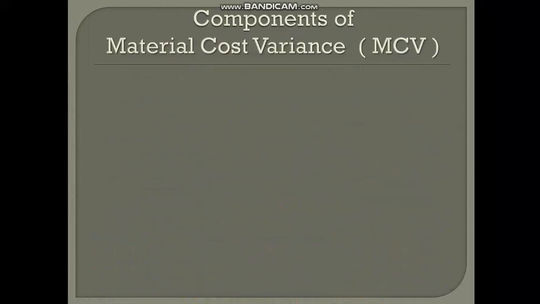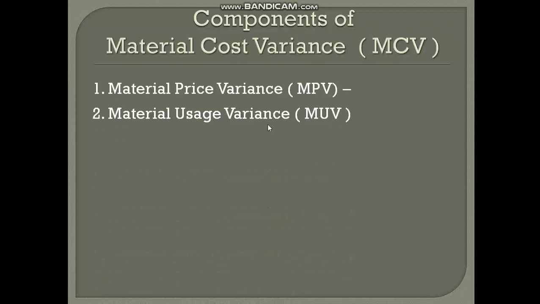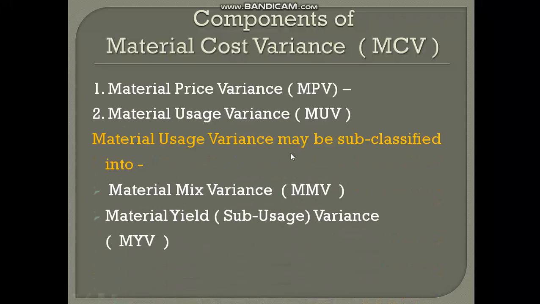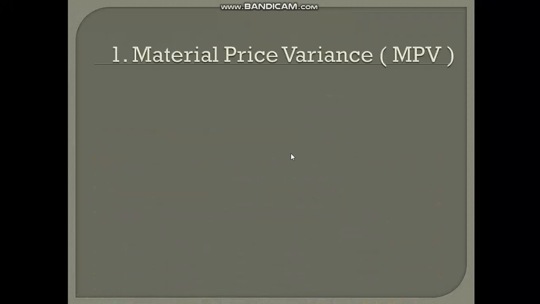Now, what are the components of material cost variance? Material cost variance consists of material price variance and material usage variance. Again, material usage variance may be sub-classified into material mix variance and material yield variance. Now, what is material price variance?